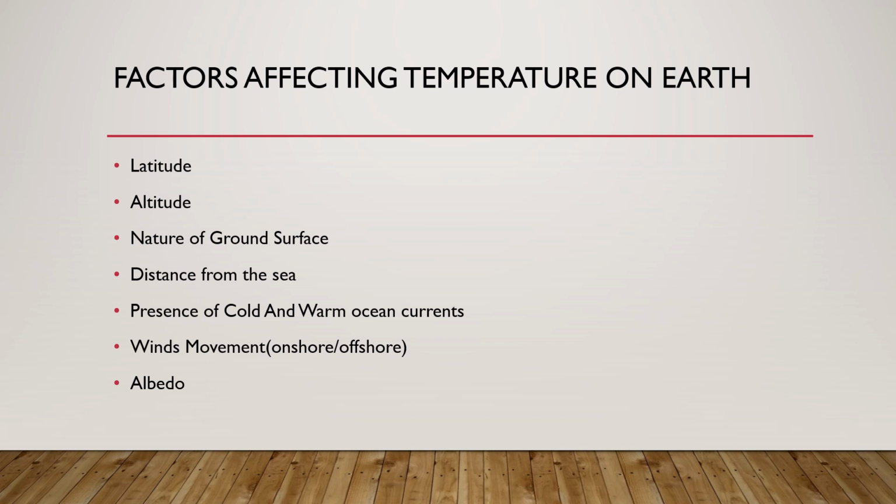So the first one is latitude. So latitude affects the temperature on the earth. As we know that equator receives the direct sun rays, so the temperature on the equator should be higher. And the poles receive the slanting sun rays. That's where the temperature on the poles should be less.